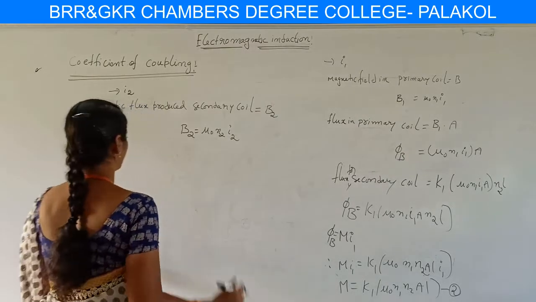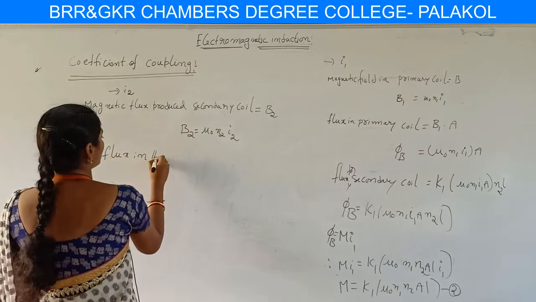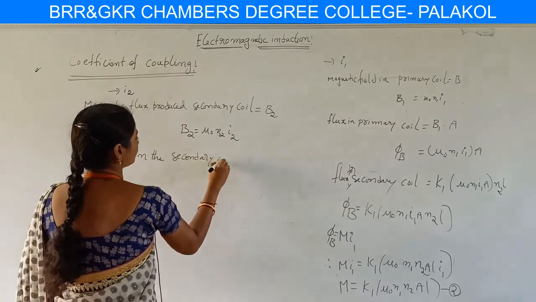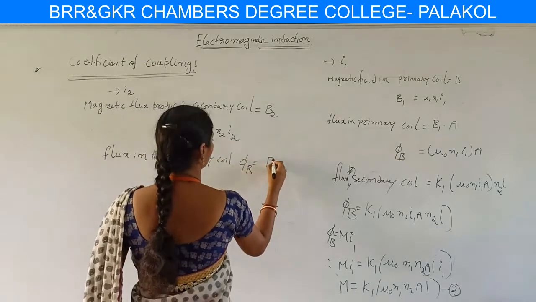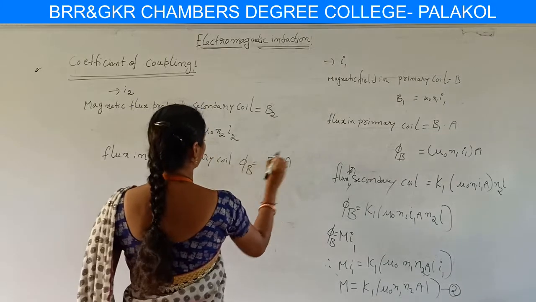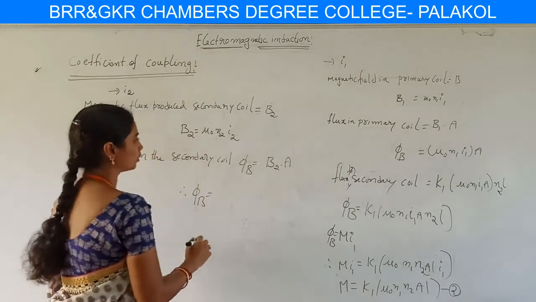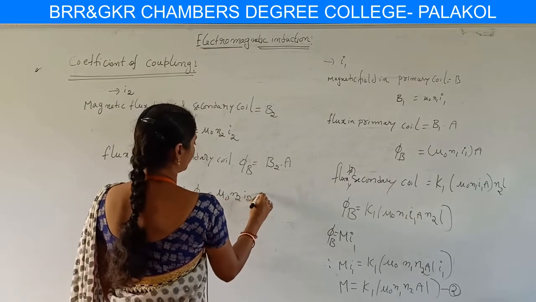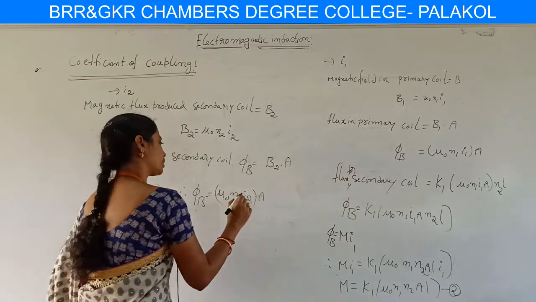Here the flux in the secondary coil is phi b equal to B into A. So phi b equal to B2 value, which is nothing but mu naught N2 I2 into A. Here this is nothing but for the secondary coil.